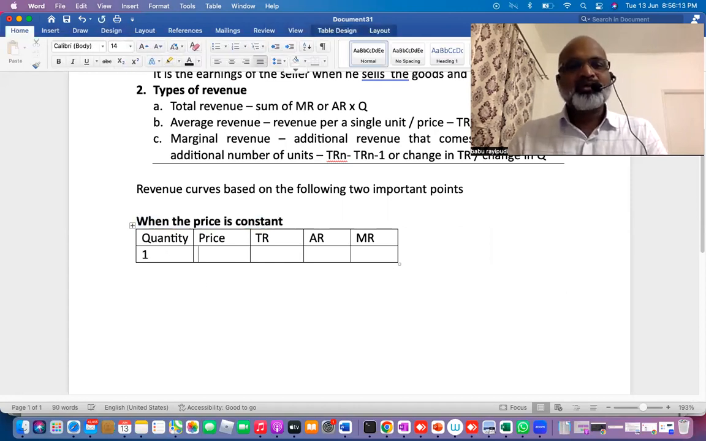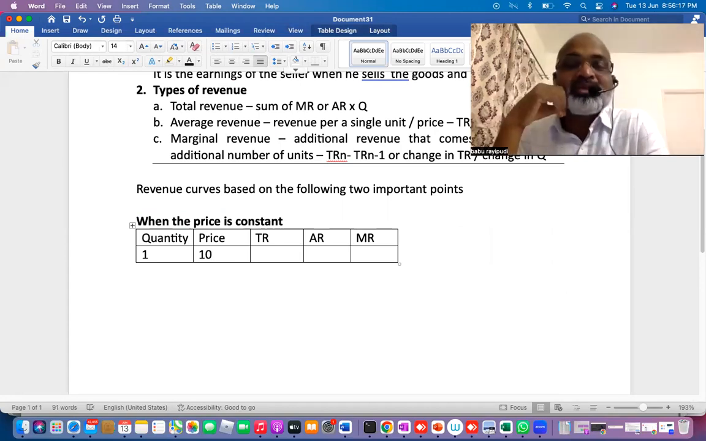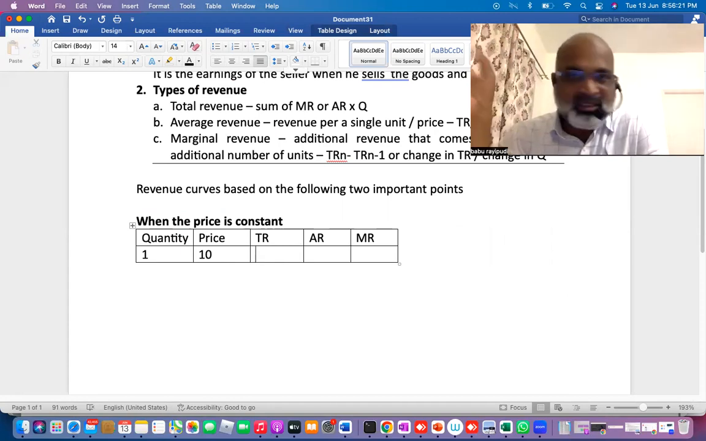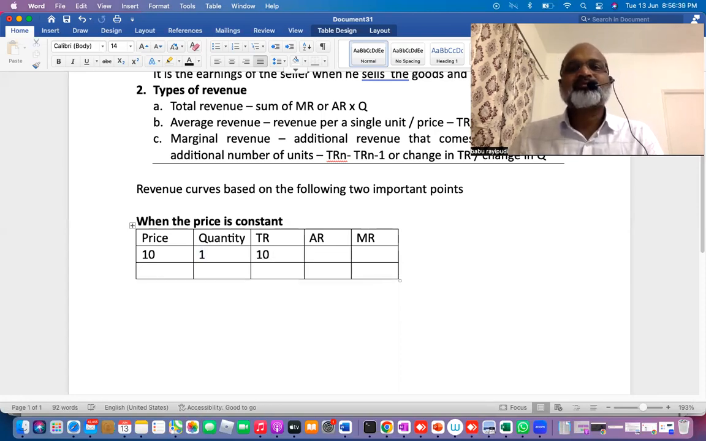So when one quantity is sold, let's say my price is 10 rupees. What is the condition when the price is constant? Even if you want to sell more and more products, your price will not change. To have more clarity, you can take the first column as price, the second column as quantity. So my price, no matter what, is 10 rupees, quantity one. So 10 into 1, 10 is my total revenue.